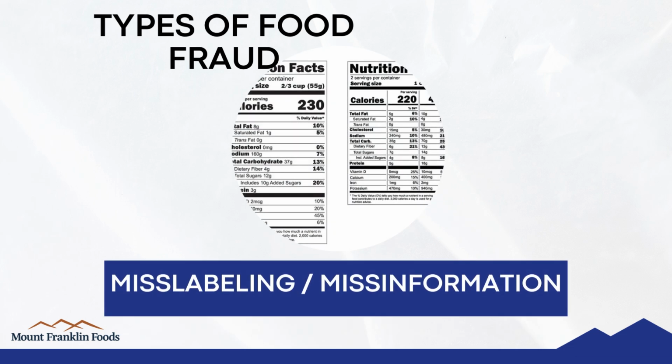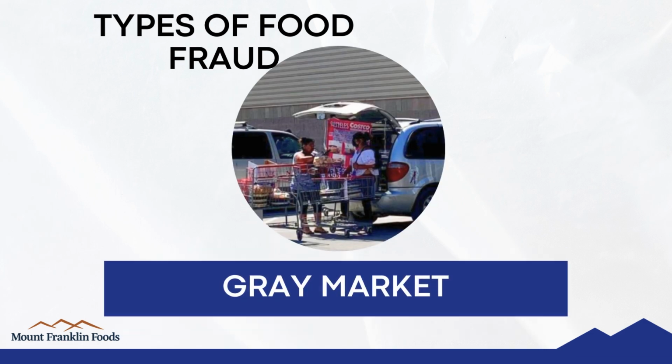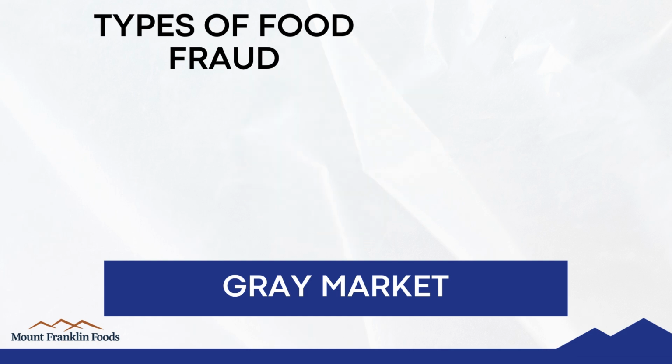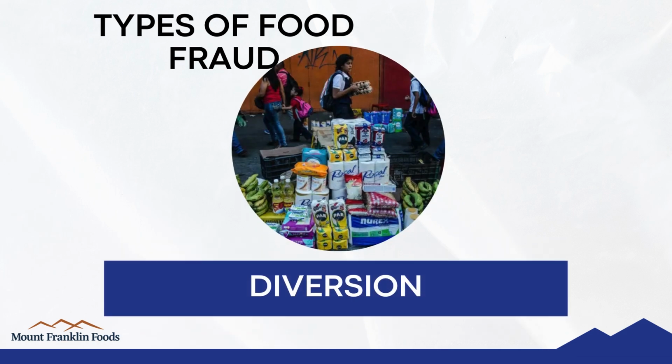Mislabeling or misinformation, the process of placing false claims on the packaging or documents accompanying the product, invoice, purchase order, etc. Gray market, when a genuine product is marketed through non-standard distribution channels. Diversion, when products are used, sold, or distributed in markets other than those intended.